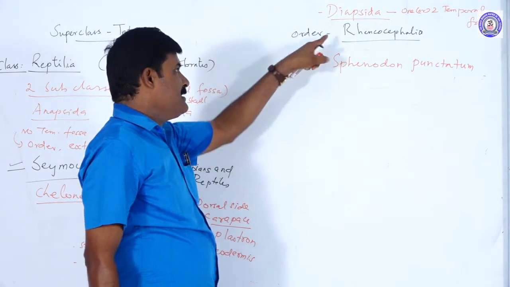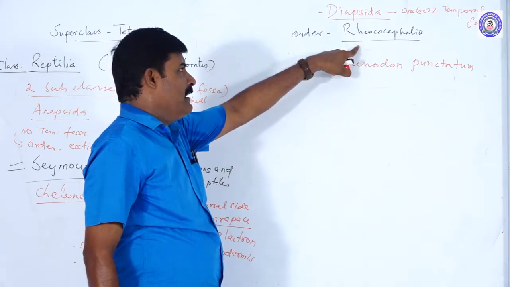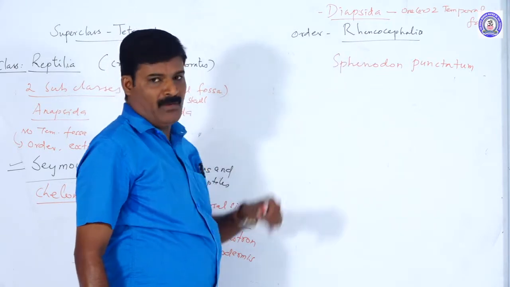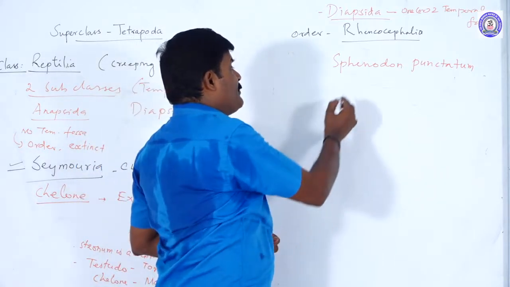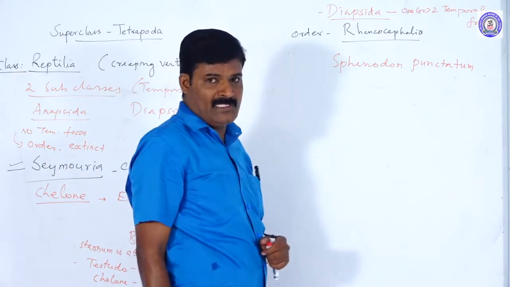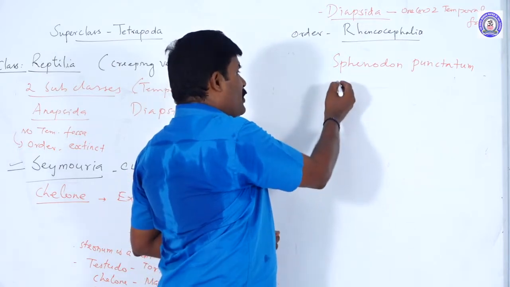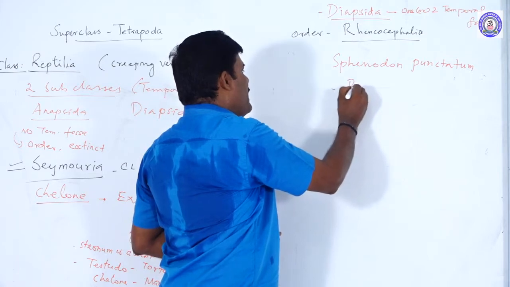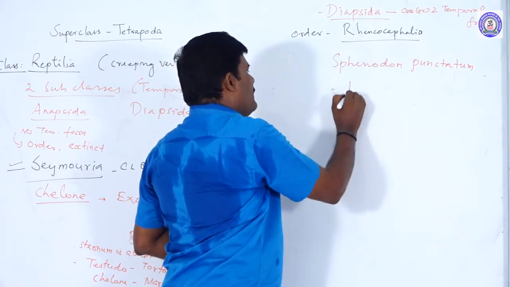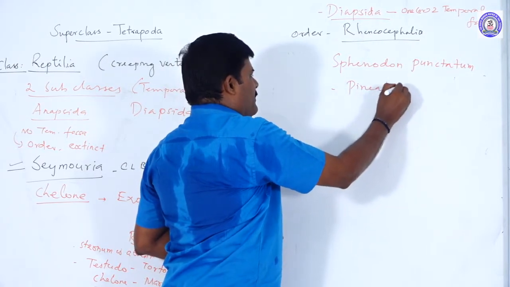In the case of the Diapsida order Rhynchocephalia, Sphenodon punctata is the only one alive. These are found only in New Zealand. Their tooth is acrodont. They contain a third eye, the pineal eye.